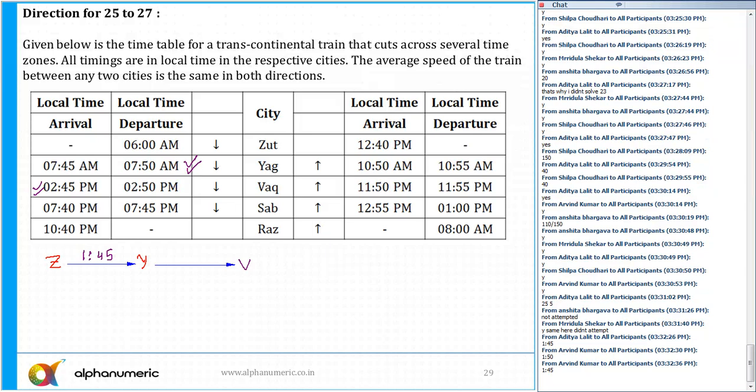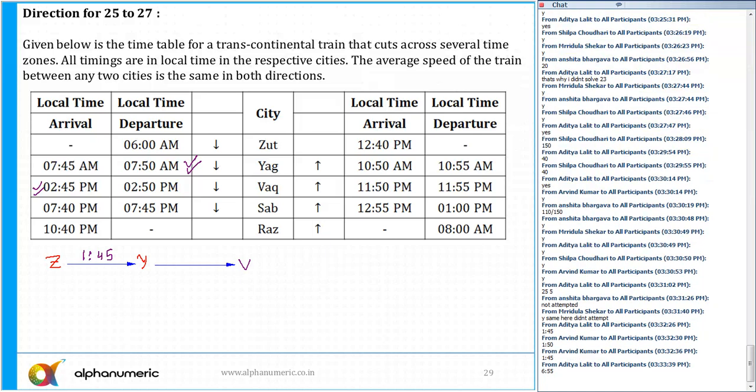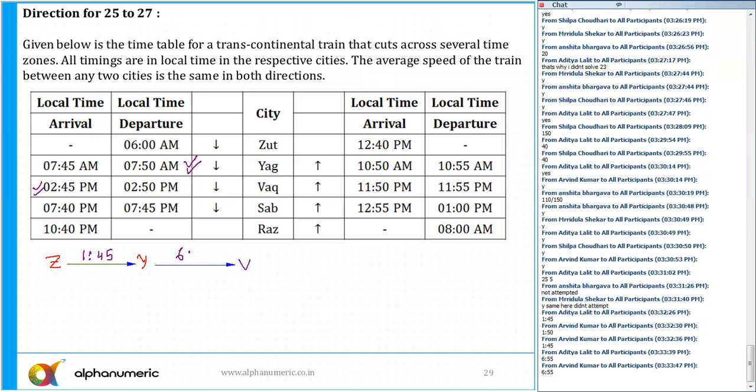Or 7:50 to 2:50 and then subtract 5 minutes. What is the total time duration? Y to V, I think the total time duration here is equal to 6:55. Yes, 6 hours and 55 minutes. Is that okay with all of you?